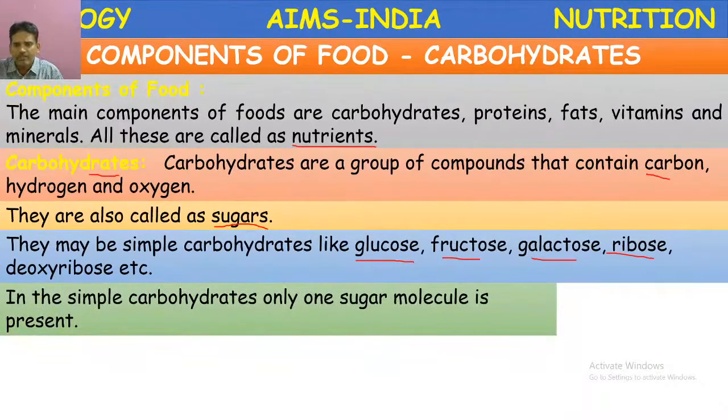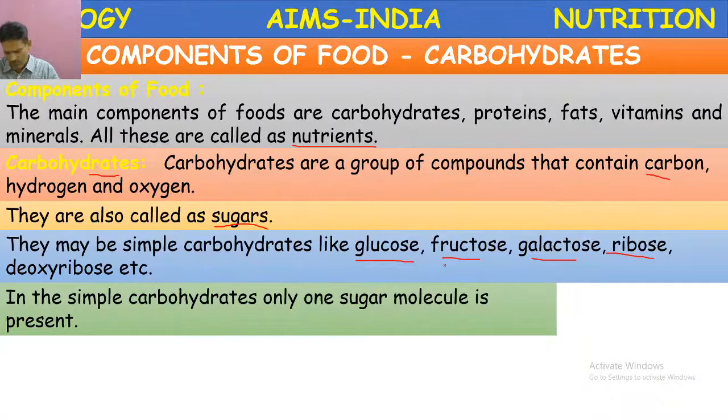For example, if you take glucose, some athletes or sportsmen consume energy drinks. Those energy drinks contain glucose. This will be directly absorbed into the blood and release energy. That's why carbohydrates are also called energy nutrients.